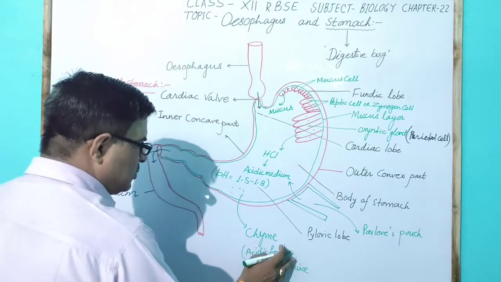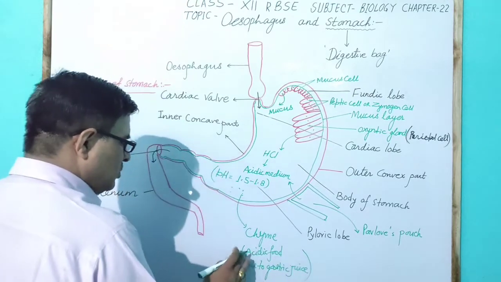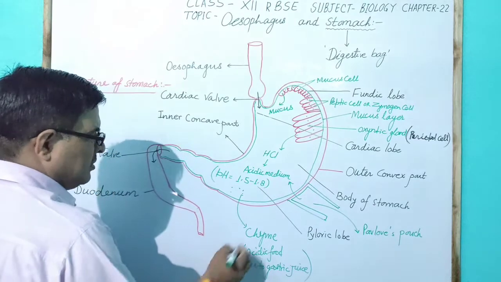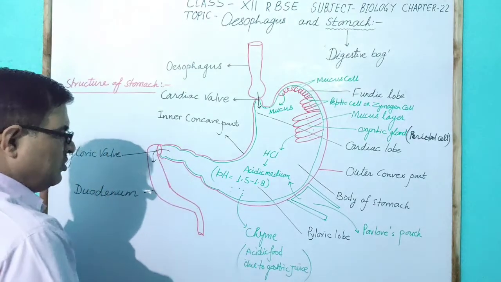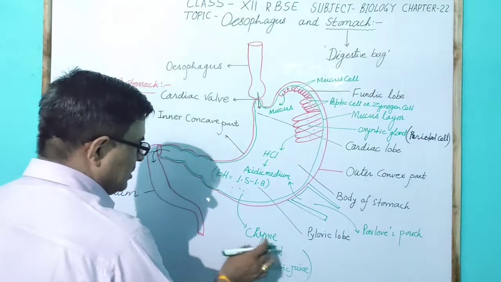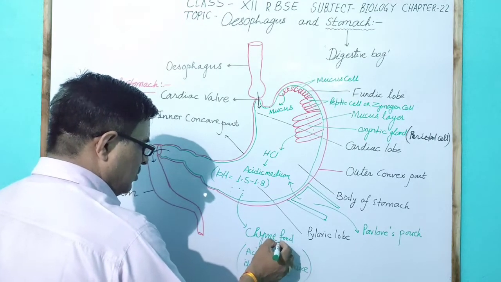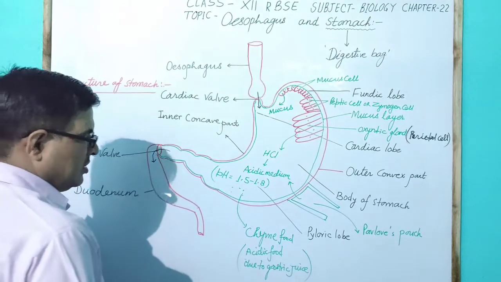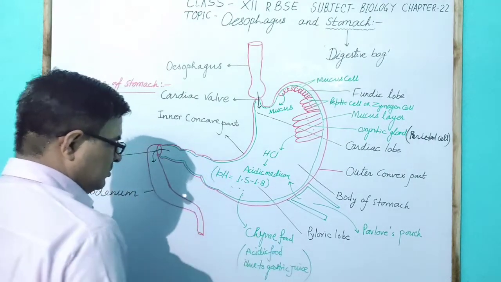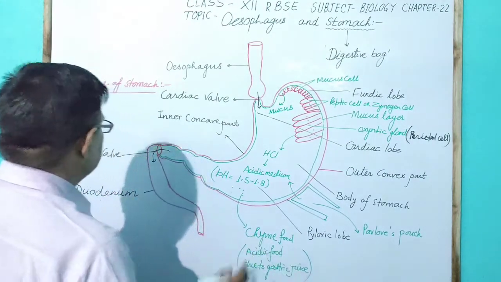As the gastric juice is due to hydrochloric acid, the food is called chyme, acidic food due to gastric juice.